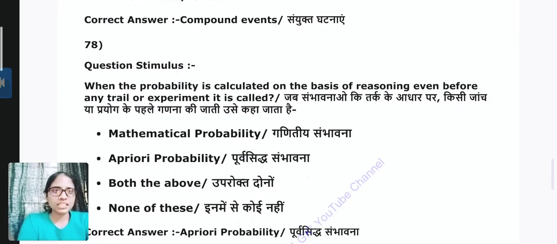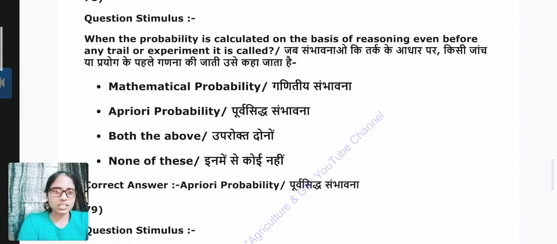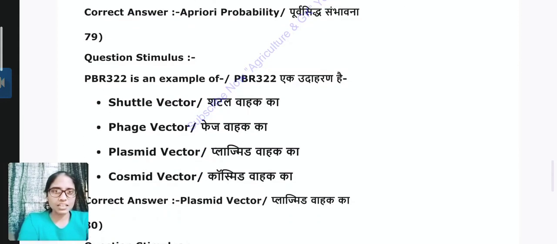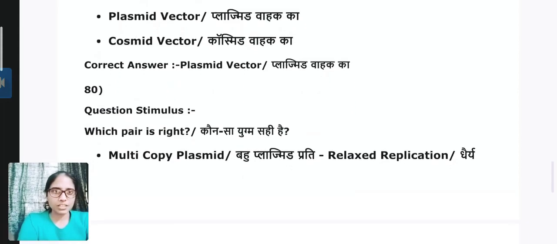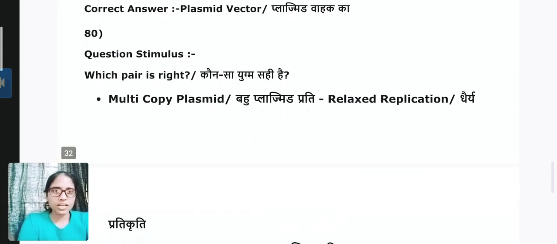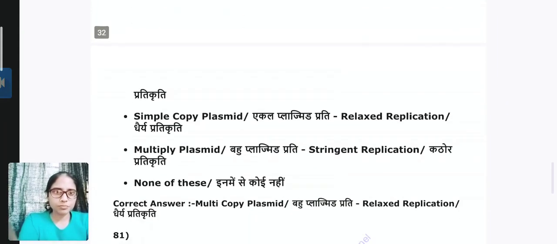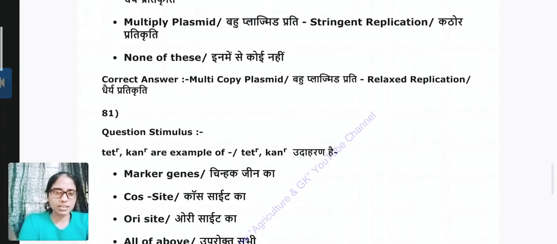When the probability is calculated on the basis of reasoning even before any trial or experiment, it is known as, answer is a priori probability. Question 79. pBR322 is an example of, answer is C, which is plasmid vector. Question 80. Which pair is right? We have to choose the right pair. Answer is relaxed replication, multi-copy plasmid and relaxed replication.